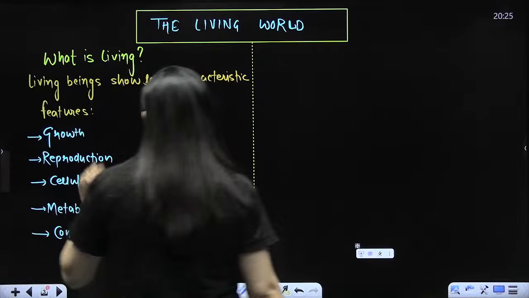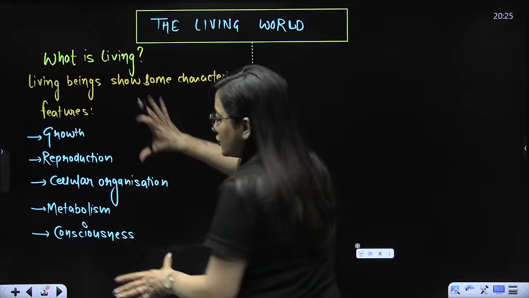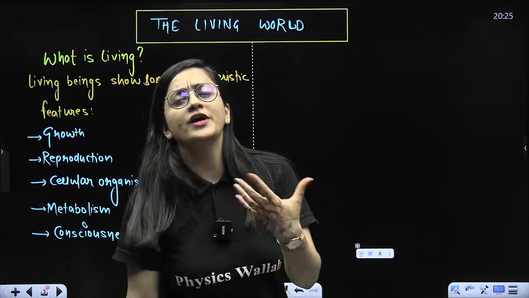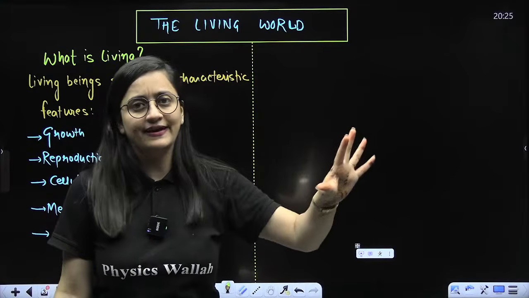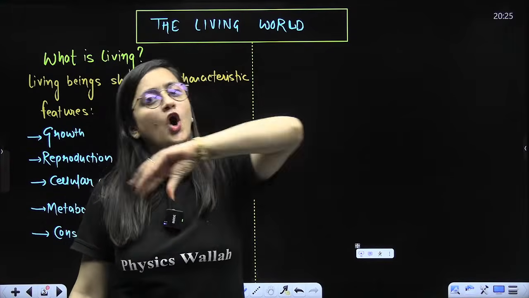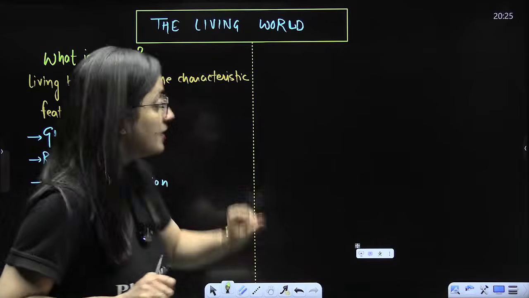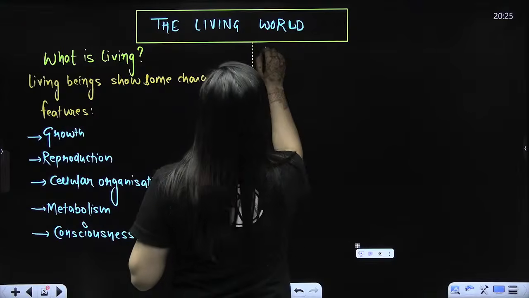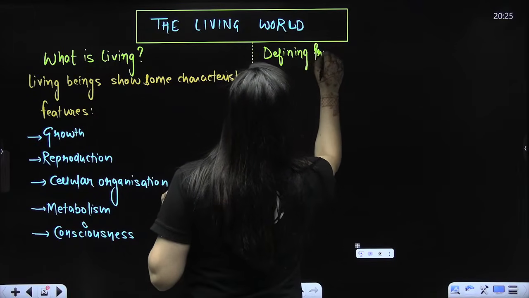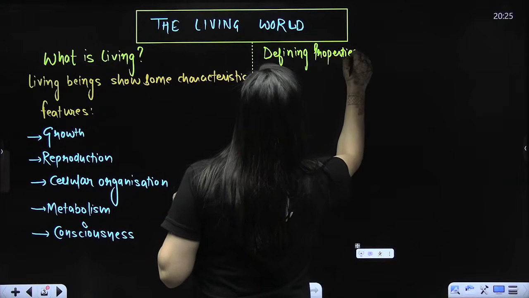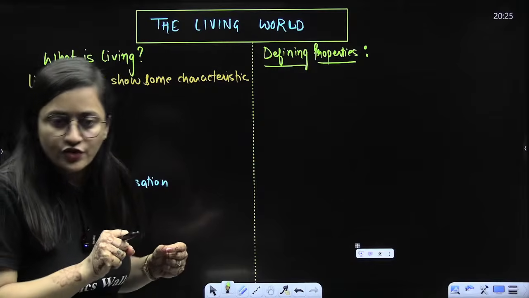Now here is what you need to know. Living beings show some characteristic features. You can also include that living beings move, breathe, and respire; those are basically characteristic features. But what exactly do we need to know here? We need to know about the defining features or defining properties. That's the terminology that we have to use.